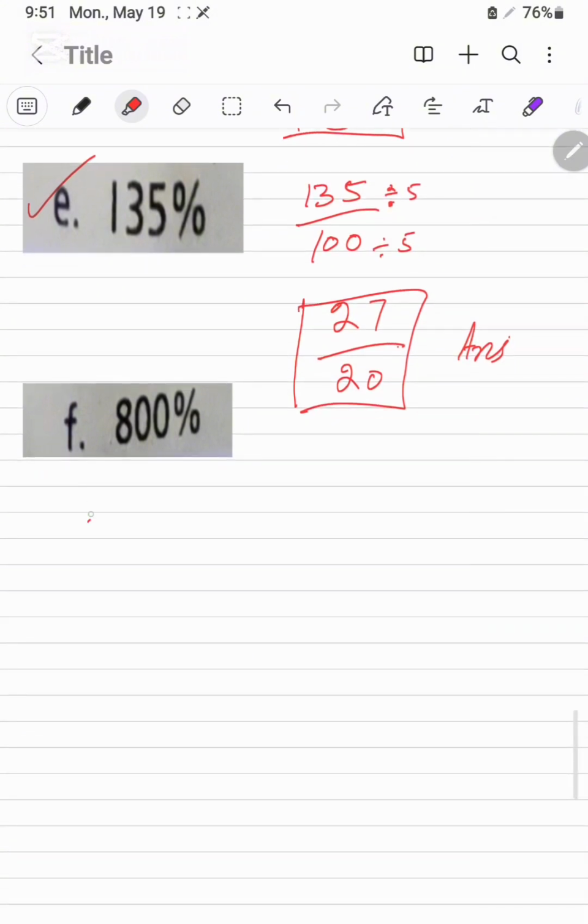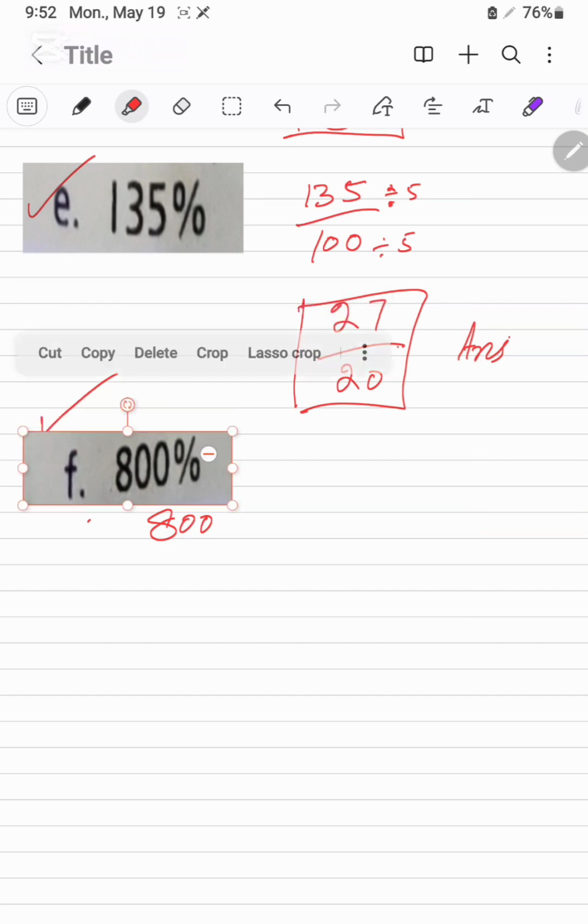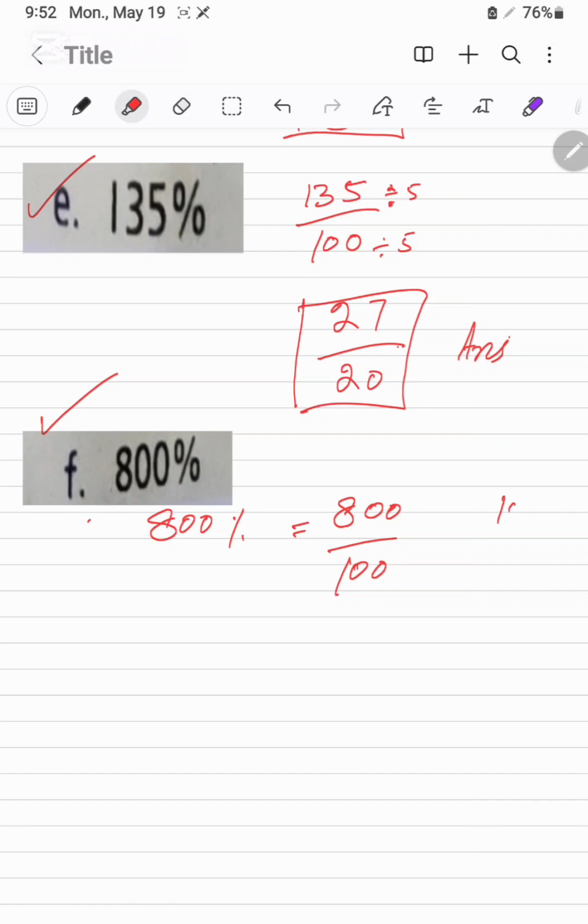Next, it is the F part. It is the 800%. 800% means 800 over 100 because percent means 1 over 100.